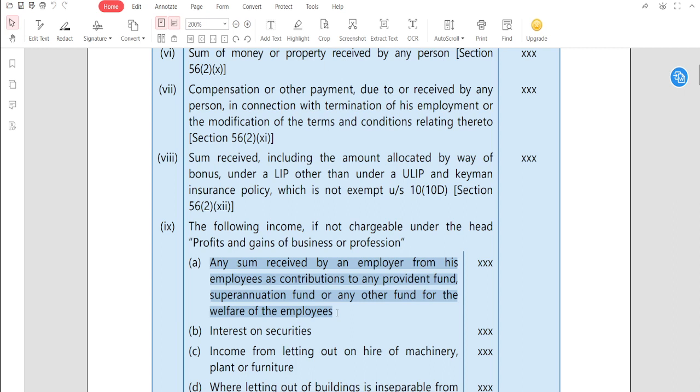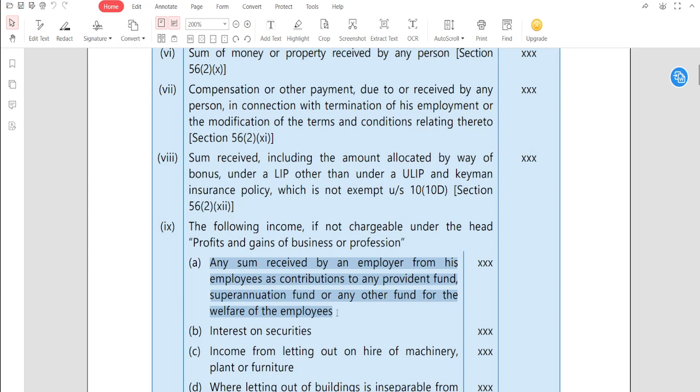Okay. Next is the interest on securities. बहुत simple है sir. If you receive any interest on debentures, or any government bonds or any normal bonds, it will be taxable under the head income from other sources. You need to remember guys, very important: any interest on debentures or any government bond is taxable under the head income from other sources.